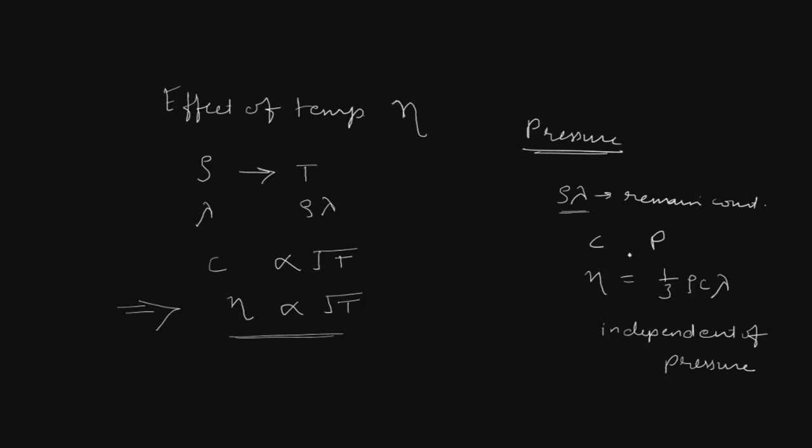So from the expression eta equal to 1 by 3 rho c lambda, since the product rho lambda is constant and c is independent of pressure, we can say that eta is independent of pressure. In this way we can study the effect of temperature and the effect of pressure on the coefficient of viscosity.